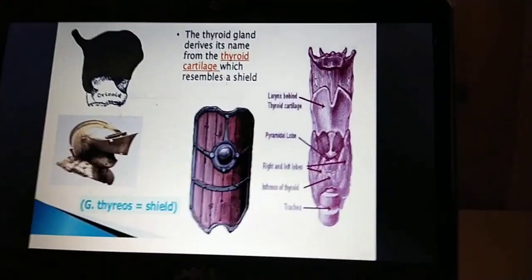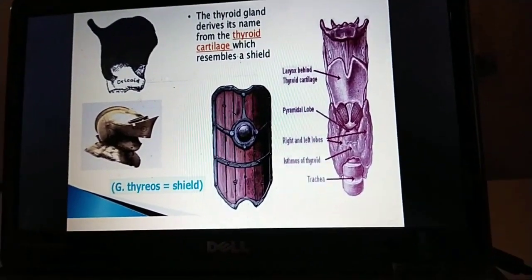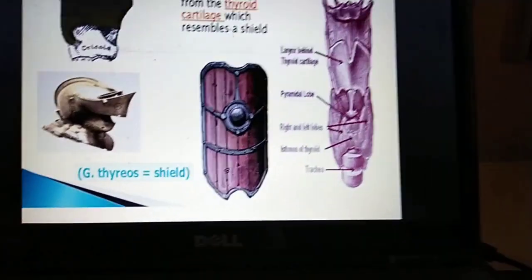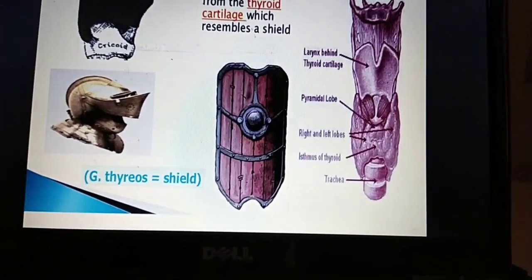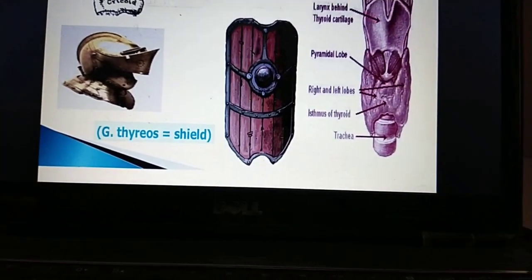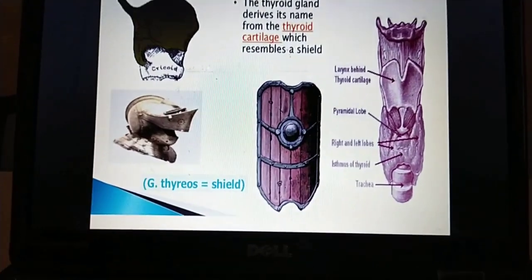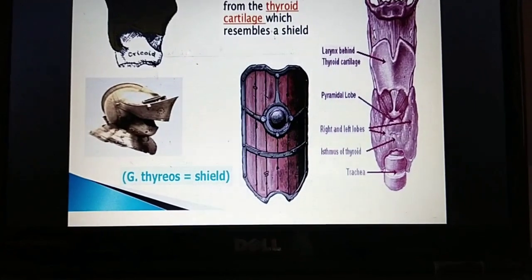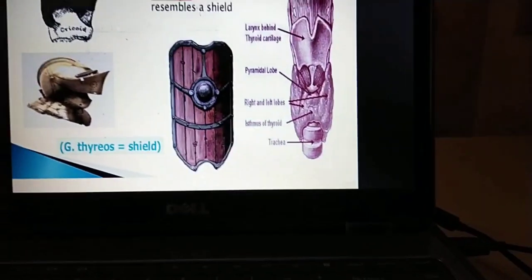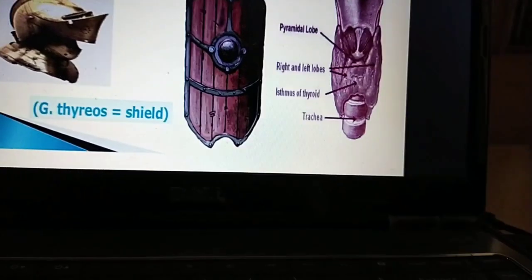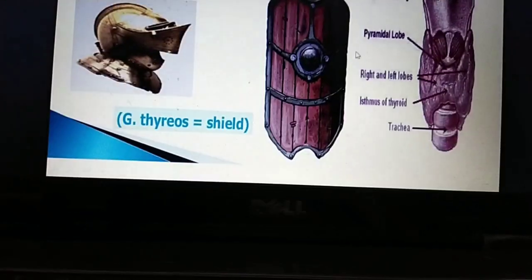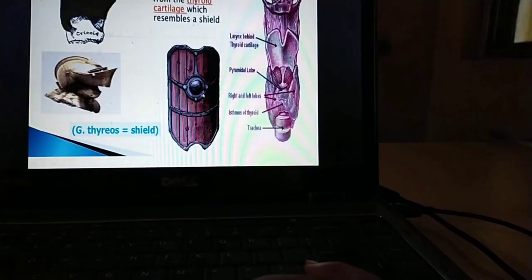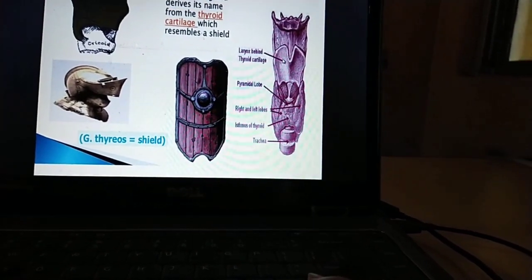The word thyroid is derived from the Greek word. In the 18th century, in Greek, thyreos means oblong shield. This thyroid gland looks like an oblong shield, and the name thyroid is derived from the thyroid cartilage.